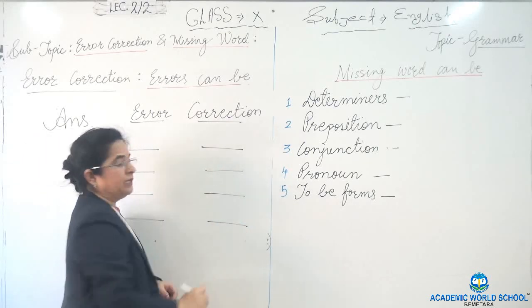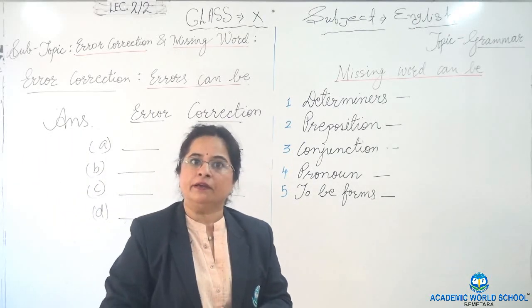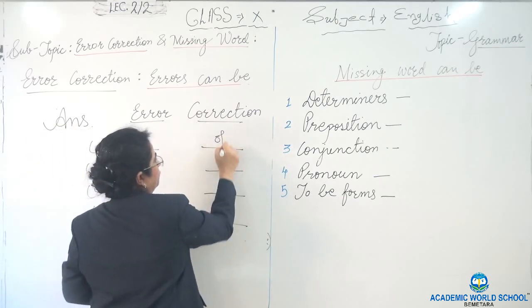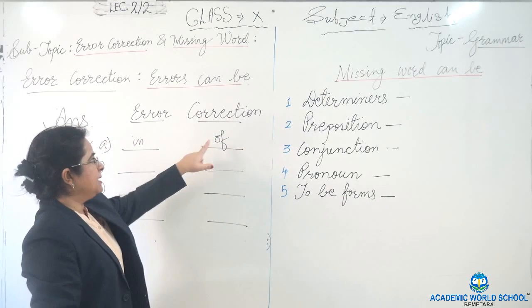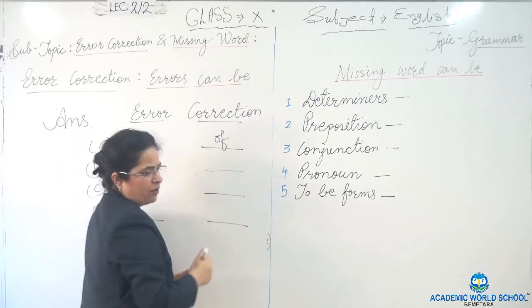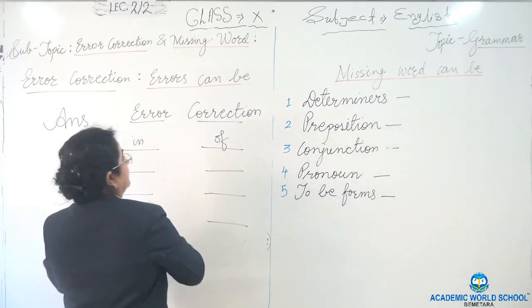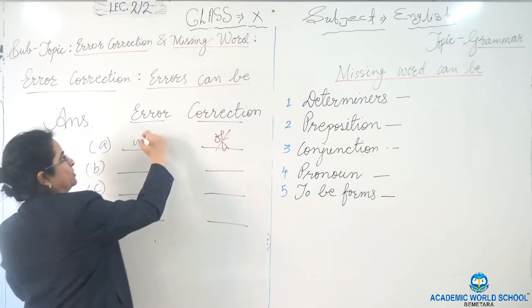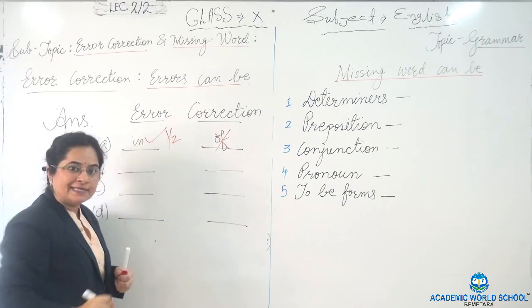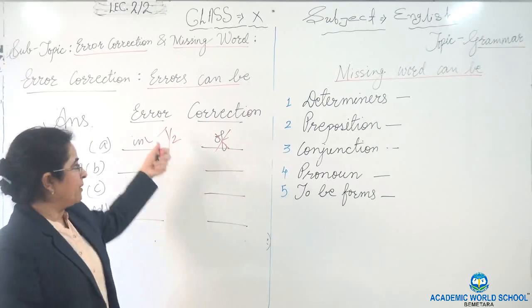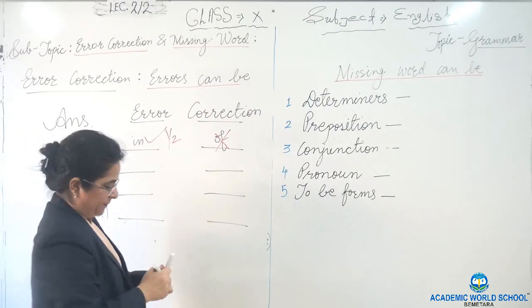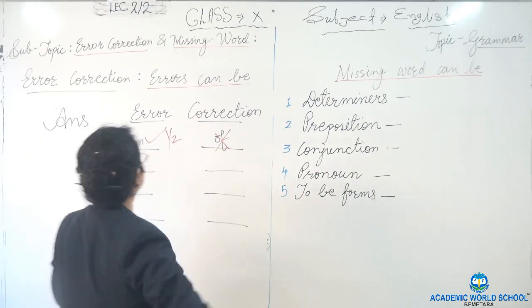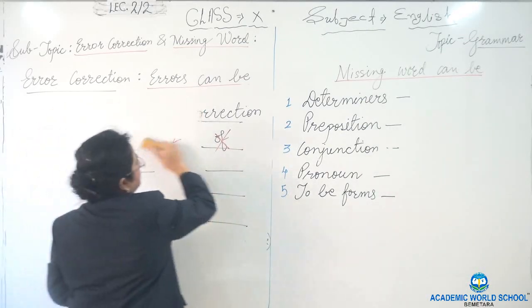Now remember one thing. It may happen that your error, in place of in, it has to be of. This answer is wrong, but the error which you have found is correct. So you will get half marks for this. So it's very important to write in this manner. Is it clear? So shall we do the exercise?